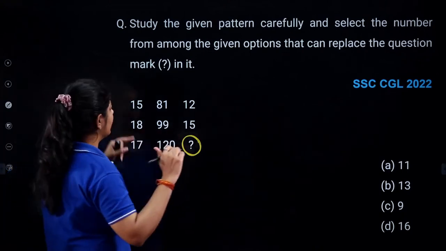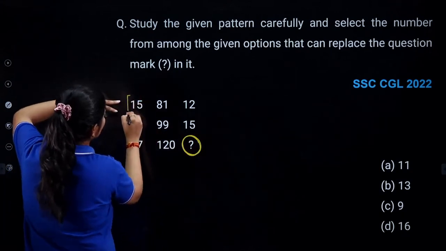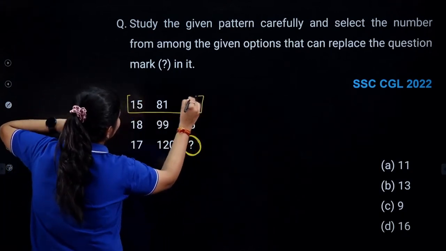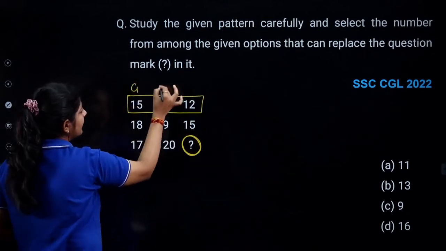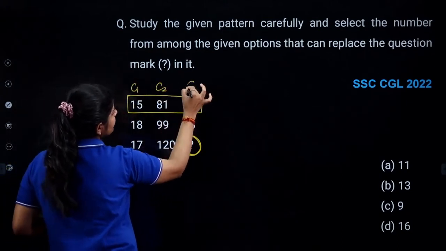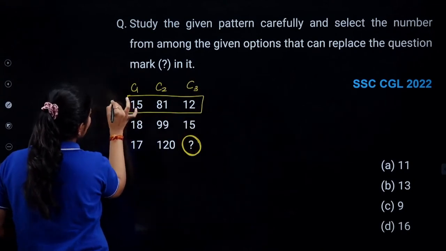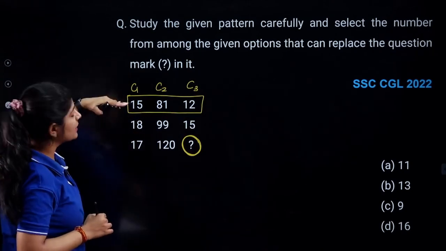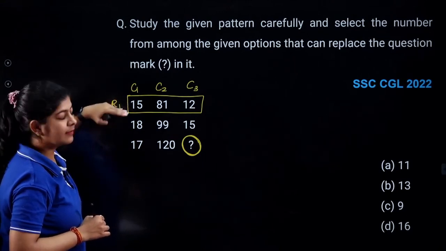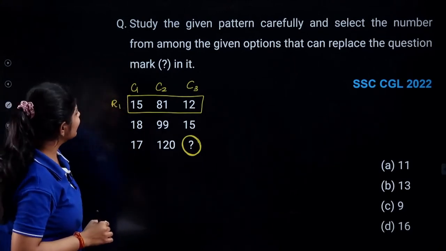Just see carefully. Right now I am talking about this particular row. This is my column 1, this is my column 2 and this is my column 3, and this is my row 1. So currently I am taking the numbers present in my row 1.